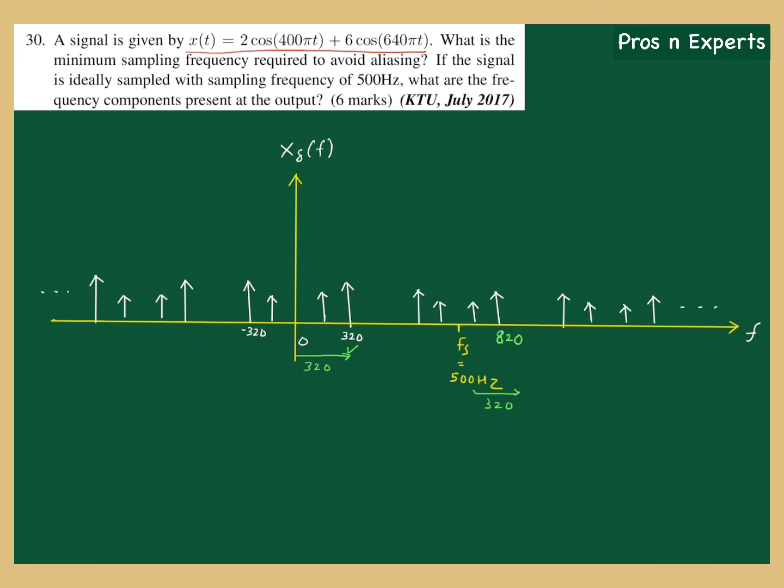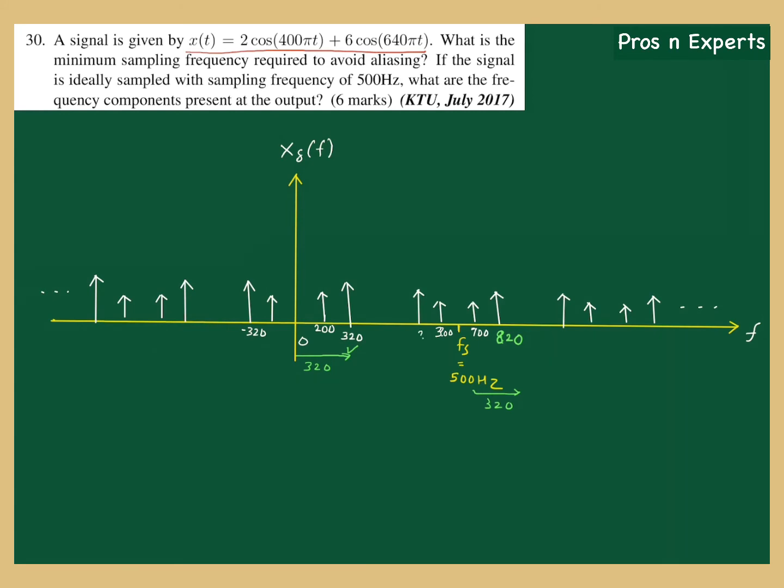Clear? Similarly, this component was 200, so here it should be 500 plus 200, that means 700. Similarly here it is 500 minus 200, which is 300.